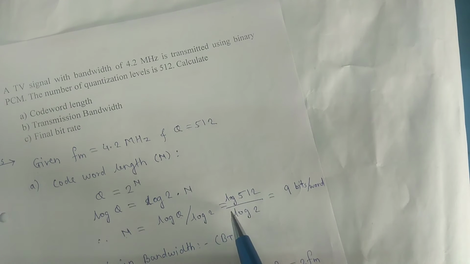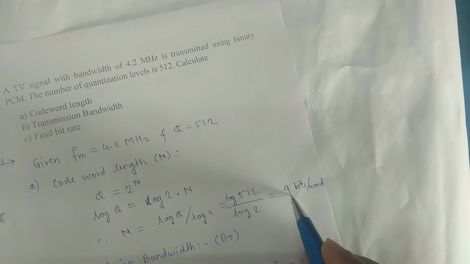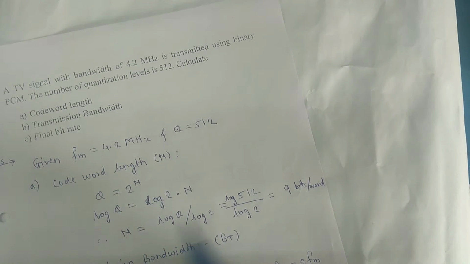If I solve this, I will get the answer as 9. So the value of n is equal to 9, and n is the number of bits per word.